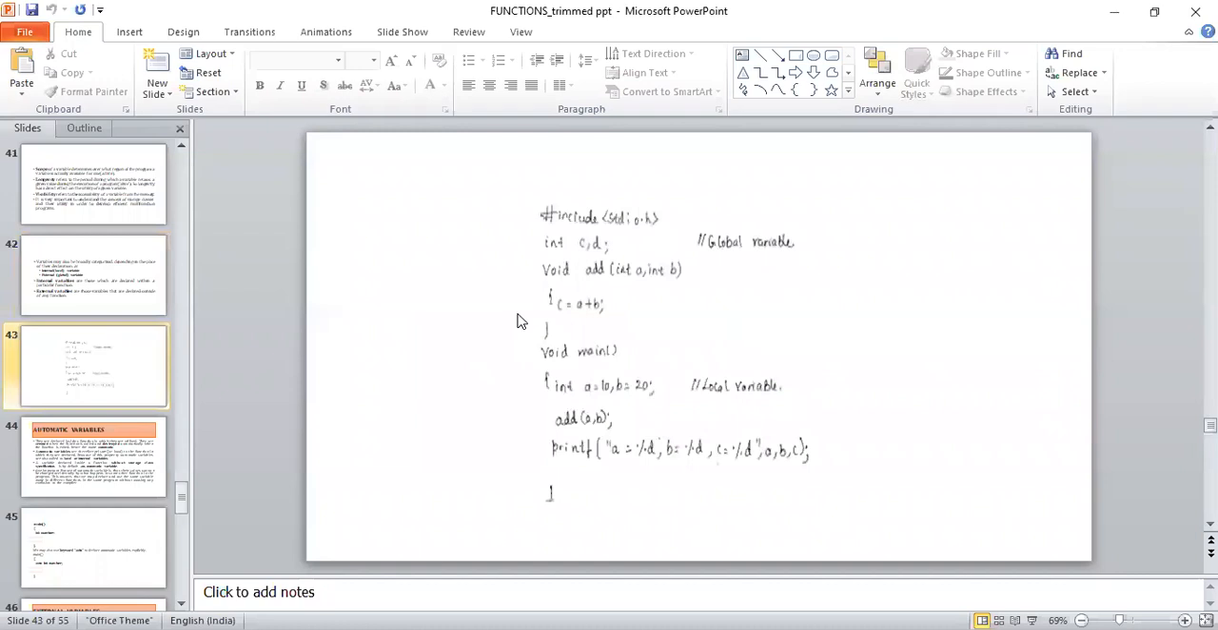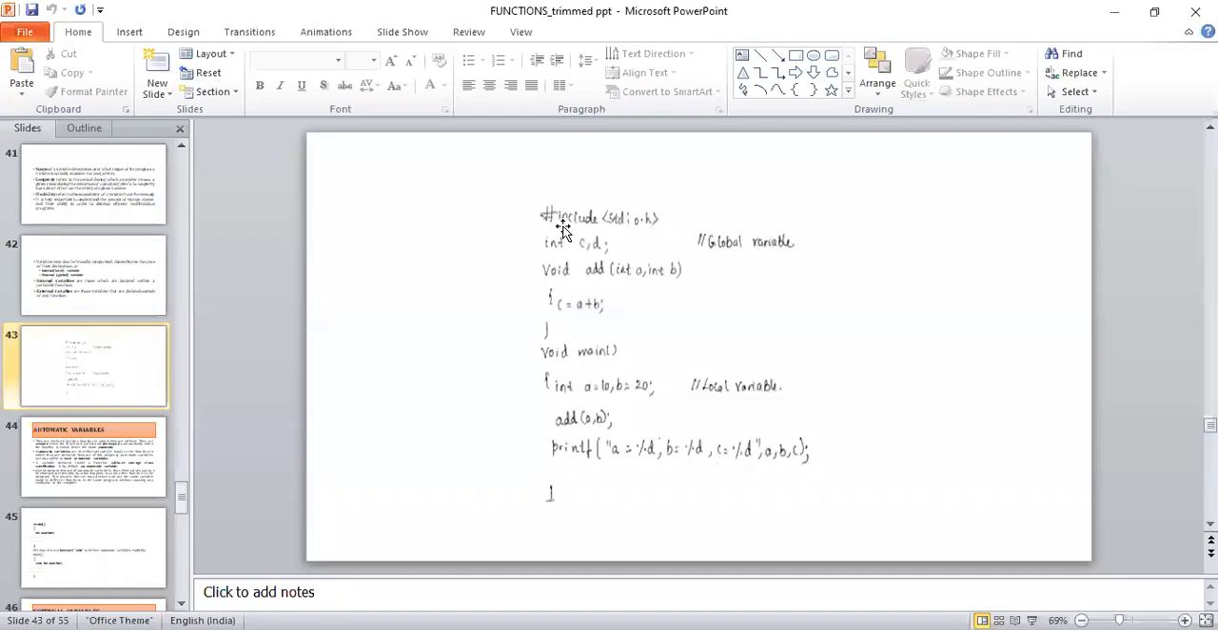The following program is going to illustrate the usage of global variable and local variable. So one more program we are going to write for the usage of global variable and local variable. Please observe here.